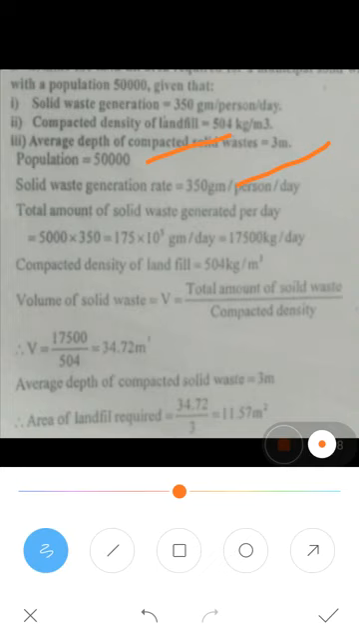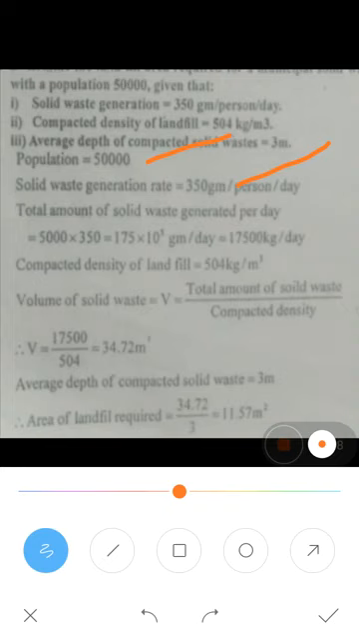For one person it is 350, so 350 into 5,000. You will get around 1,175 into 10 to the power of 5 grams per day. If you convert that into kg, you will get 17,500 kg per day, that is 17.5 ton per day, which is generated by 5,000 people.